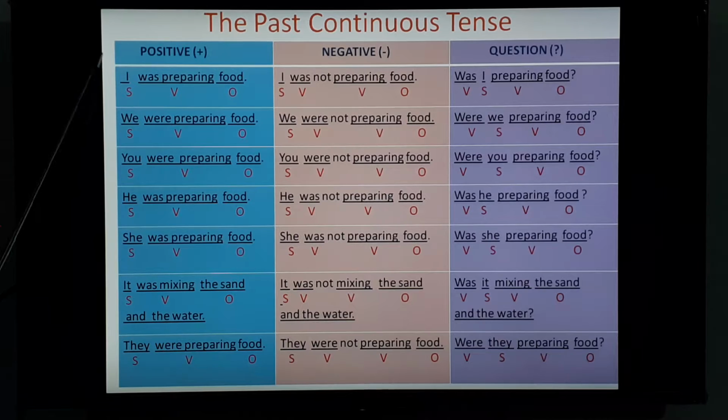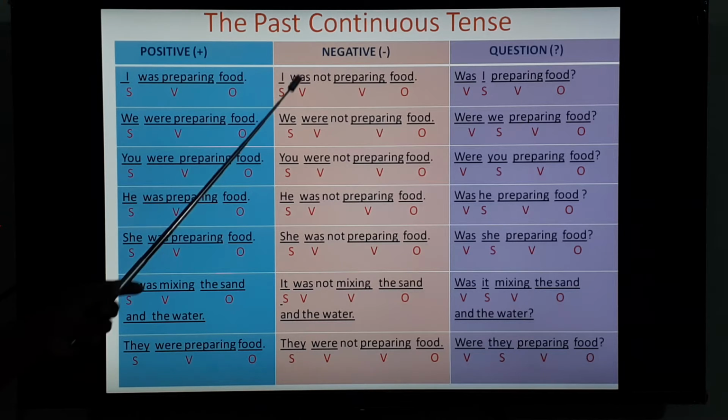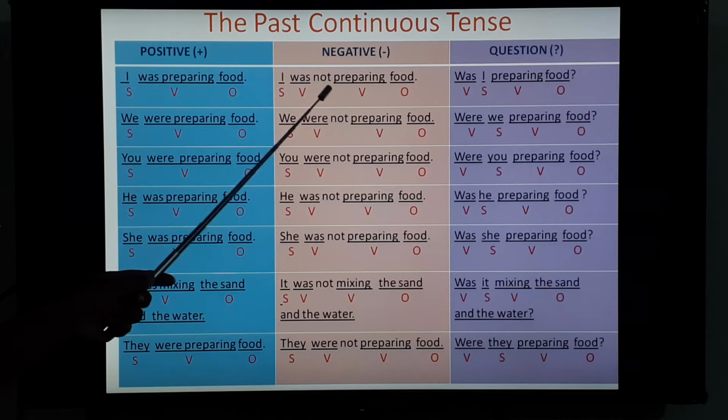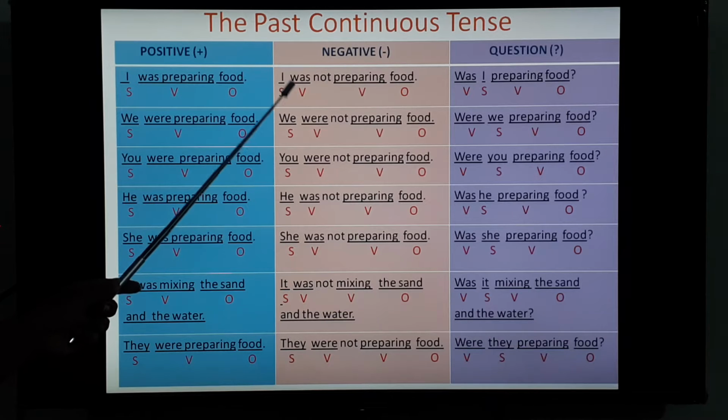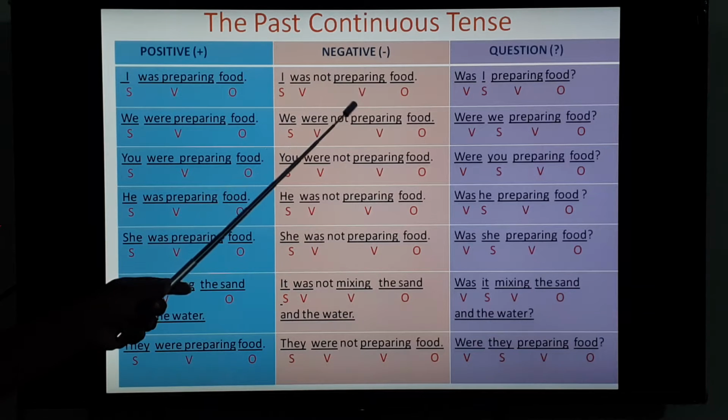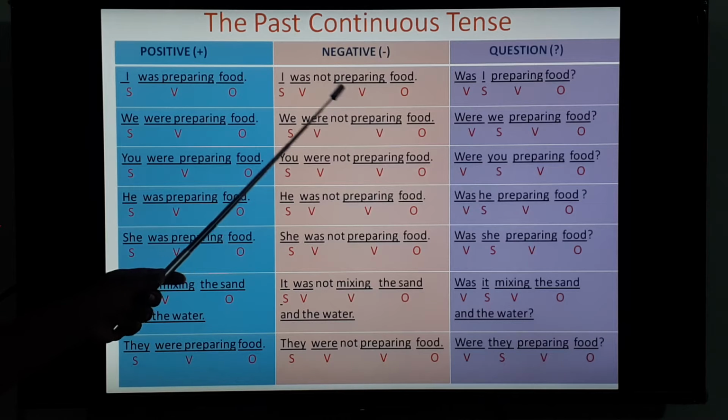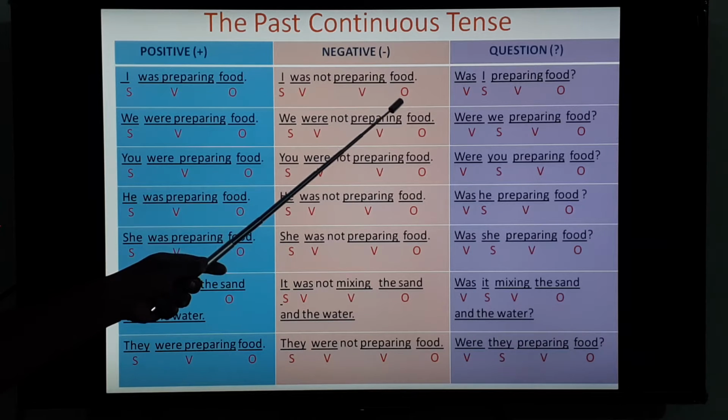Let's compare different structures with the help of tabular format. Positive sentence, this is first person singular, that is I. I was preparing food. I, that is the subject, was preparing, that is called predicate or verb, food, that is an object. Negative formation: I was not preparing food. I, subject, was, that is verb, that is called past to be form. Preparing, that is also verb, it is called V1 plus ing. V1 means main form, base form, prepare plus ing, and food, that is an object.